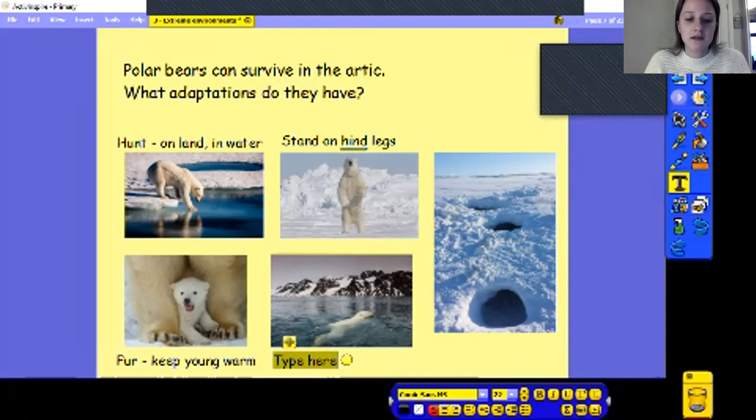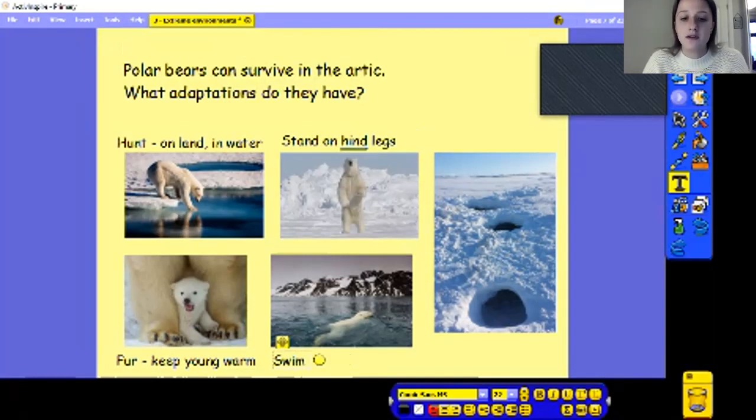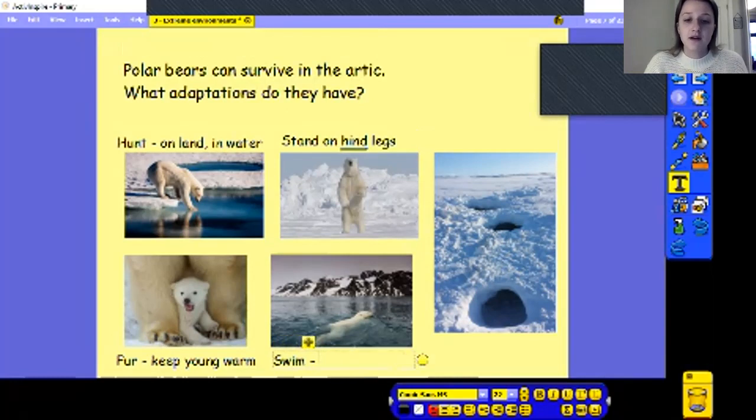Next one's quite an obvious one. What have polar bears adapted to be able to do? They can swim, which means they can hunt, they can move to places, but also I can imagine that the water in the Arctic would be really, really cold. So it's quite clever that these polar bears are able to survive when they're swimming at what could be quite a long distance in the icy water. And there's lots of other animals in there. So whales, for example, that might also be hunting as well.